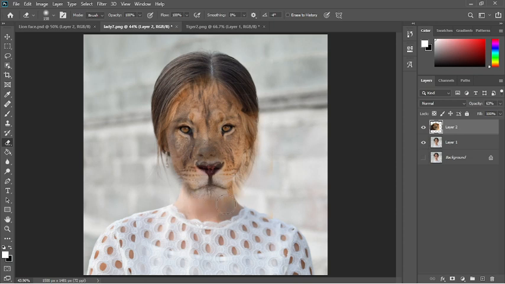Clean smoothly. Okay, you can see here. Here.